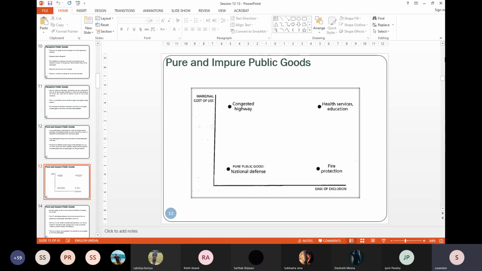Just like you have to pay for the ambulance, right? Similar. So ease of exclusion is high. Now, highway. Ease of exclusion is not very high. You can use a toll, but you cannot put a toll amount very, very high.